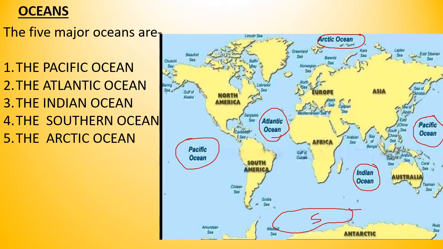Number one is Pacific Ocean. Pacific Ocean is the largest ocean, and it almost covers one third of the earth. In this ocean, the deepest point of the earth is found, that is Mariana Trench. This is the deepest point of the earth and it is found in Pacific Ocean. This ocean is surrounded by the continents North America, South America, Asia and Australia.